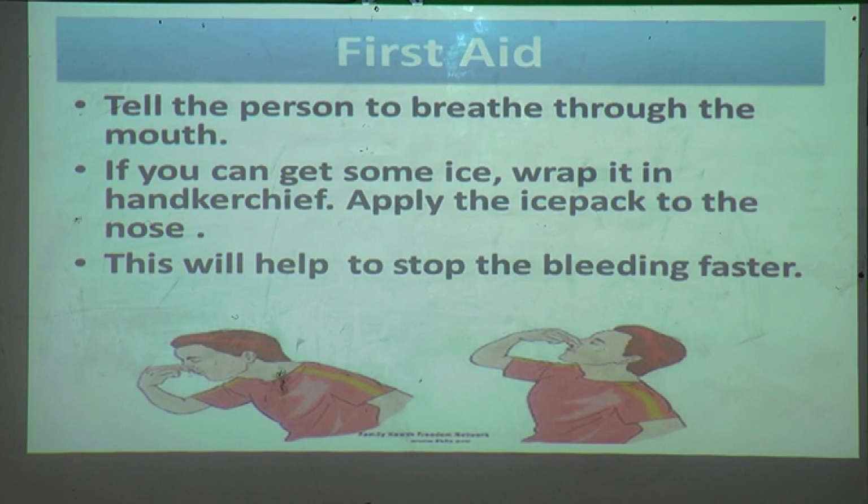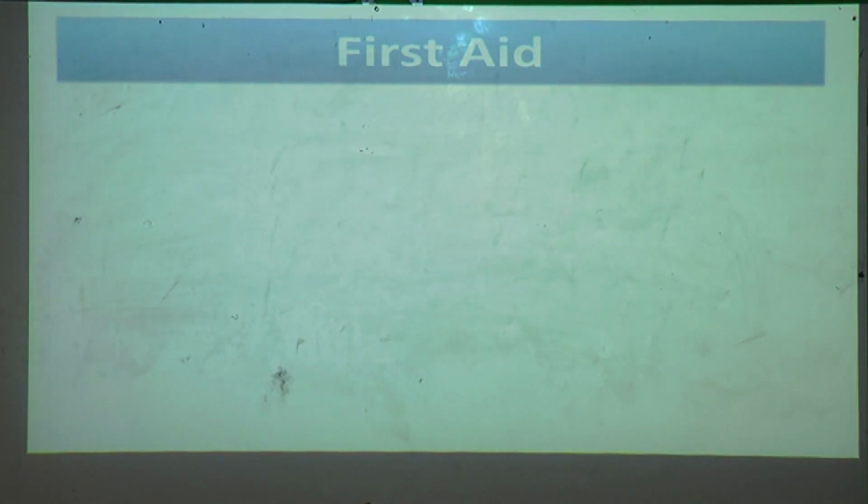First, what you have to do? In case of nosebleed, you have to tell the person to lean forward, and you ask them to hold the soft part of the nose, to pinch it for a while, so the bleeding will stop, and at that time the person should breathe through the mouth. Okay, and if you can get some ice, wrap it in a handkerchief and apply the ice pack to the nose. This will help to stop the bleeding faster.